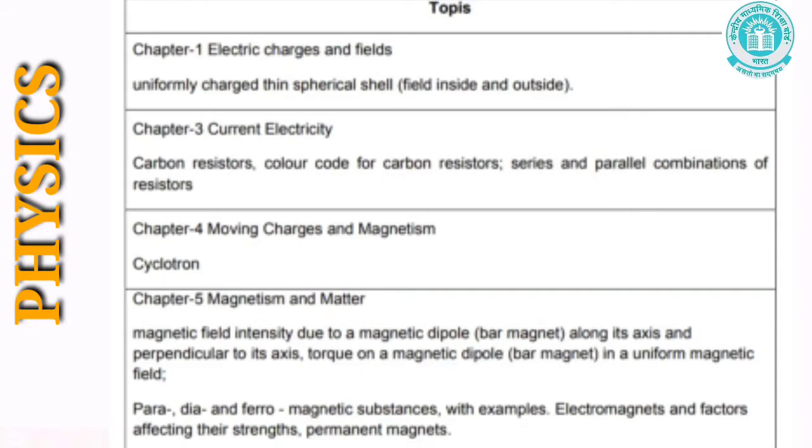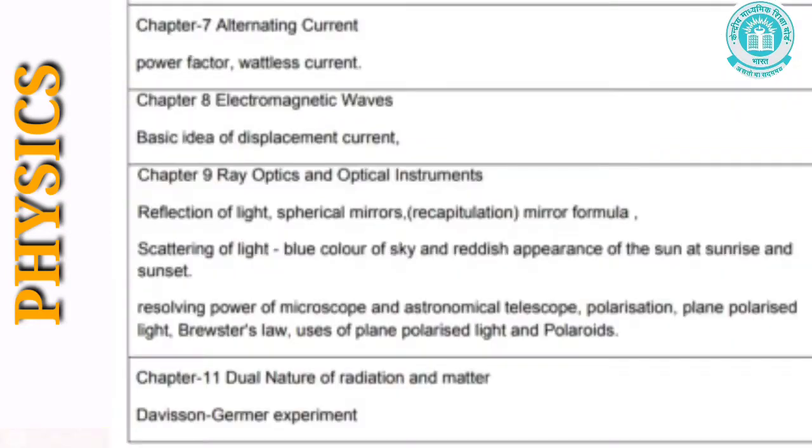Under this chapter, magnetic field intensity due to a magnetic dipole (bar magnet) along its axis and perpendicular to its axis, torque on a magnetic dipole (bar magnet) in a uniform magnetic field, para, dia and ferromagnetic substances with examples, electromagnets and factors affecting their strengths, and permanent magnets have been removed. Let us see the next chapter, that is chapter 7, alternating current.